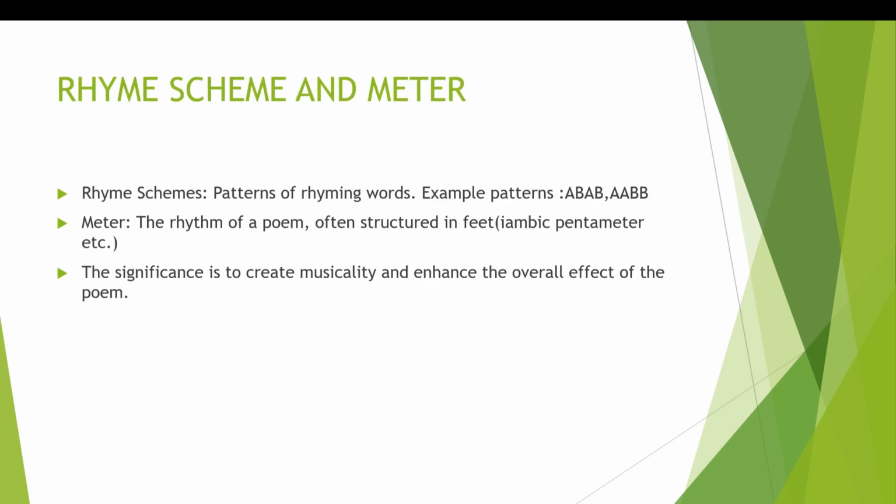The next thing I want to talk about is the rhyme scheme and the meter. Rhyme schemes are often patterns of rhyming words. Example patterns: ABAB, AABB. And in rhyme schemes, don't forget, my esteemed learners, we have irregular and regular patterns. In this example above, ABAB is a form of irregular rhyme scheme, while the AABB is a form of regular rhyme scheme. We shall talk about it in our next video.